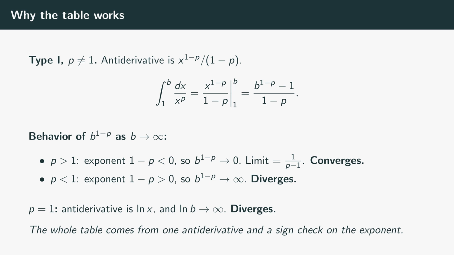The type 2 side at x equals 0 is the same computation with t approaching 0 from the right instead of b approaching infinity, and the sign flips, which is why the inequality flips. A short proof, a powerful conclusion.